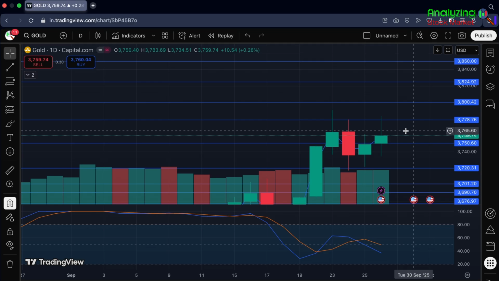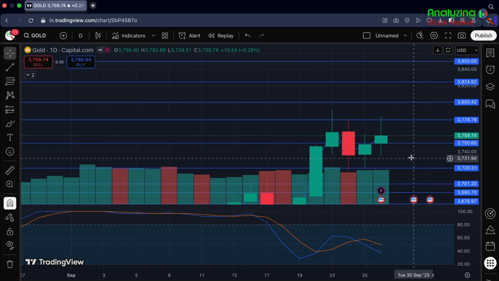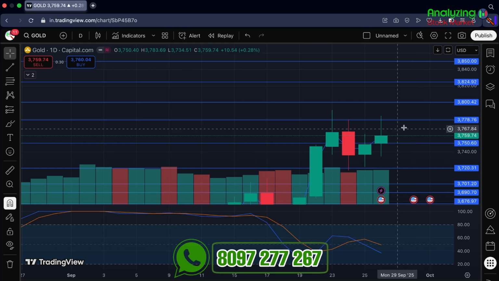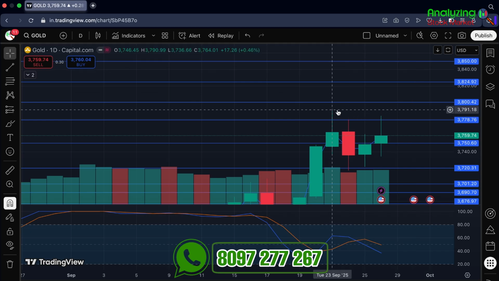So let's now talk about my opinion on the gold USD pair for this week. So according to the previous week closing, I'm expecting a negative move around this range, that is 3720 to 3750. I'm expecting a negative closing in this range. If you are looking for any positive or bullish trade, then only look for a bullish trade if 3778 gets breached and a one day candle closes above this. You can go for this higher wick, that is the major resistance currently or the all-time high of gold. You can target this level.